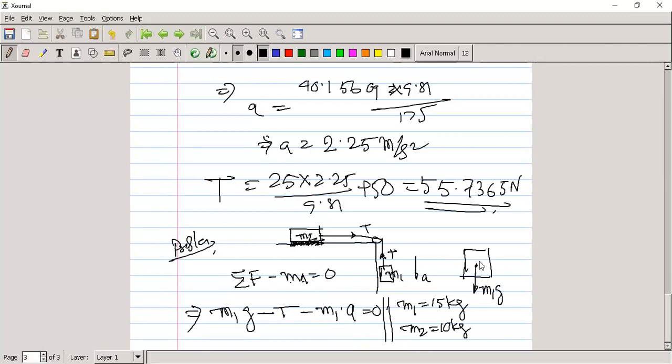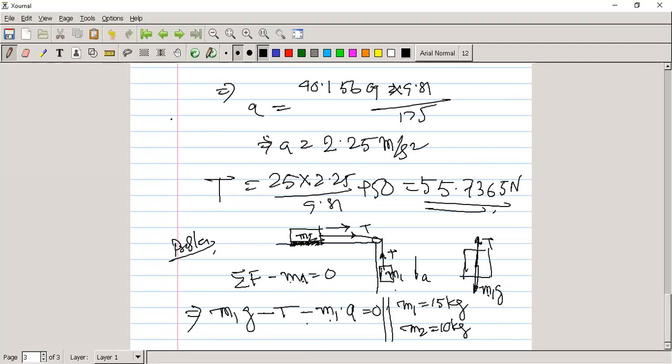See, the thing is, m1 into g acts in the downward direction and tension in the upward direction. As this is a moving system, this mass will move in the downward direction. So m1 into g minus tension gives the net mass into acceleration, and we can put that into the equation so that the summation of all is equal to 0. So this is for m1.